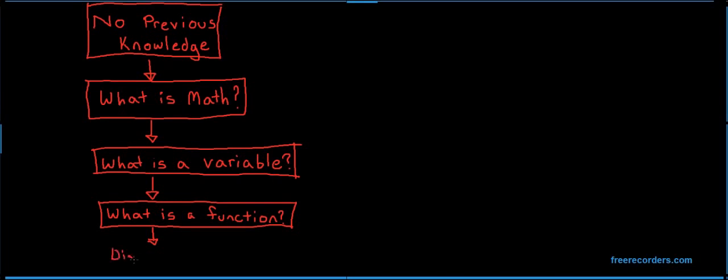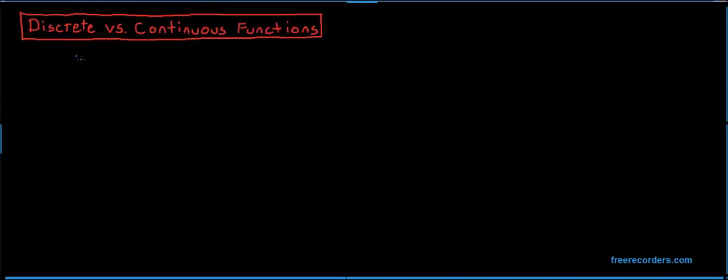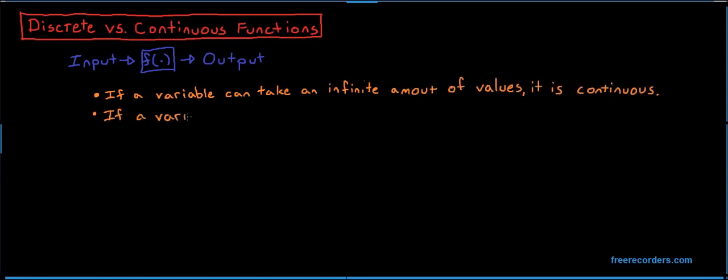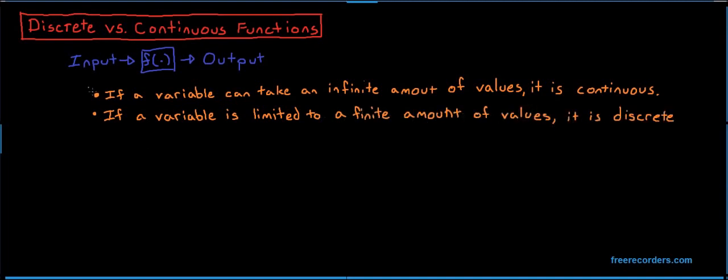We will now be describing the difference between discrete and continuous functions. Whether a function is discrete or continuous relies on whether its input variable is discrete or continuous. I haven't been able to find any succinct definitions of discrete versus continuous variables. In my head, I say that if a variable can take an infinite amount of values, it is continuous. If a variable is limited to a finite amount of values, it is discrete. Then I add to this the addendum that this does not consider the limits.